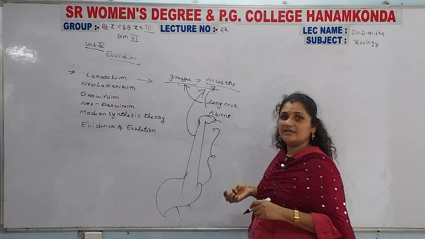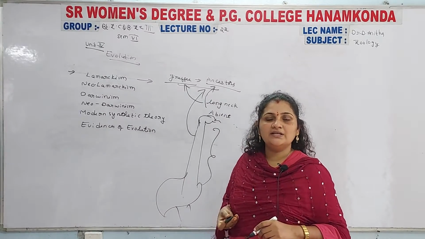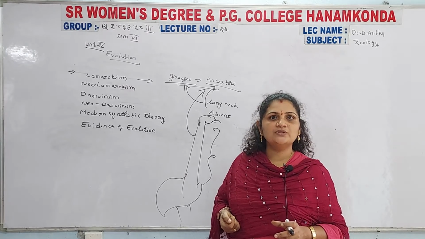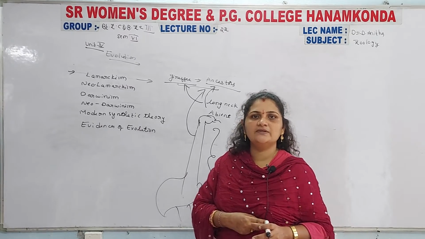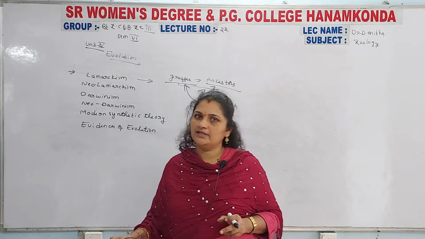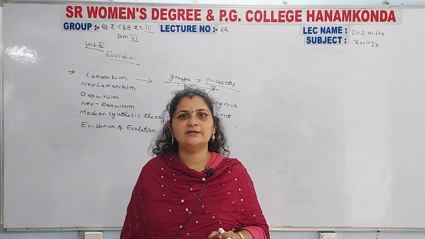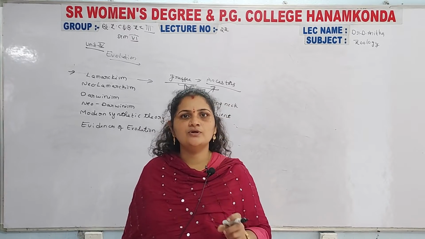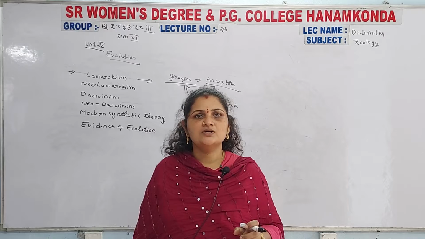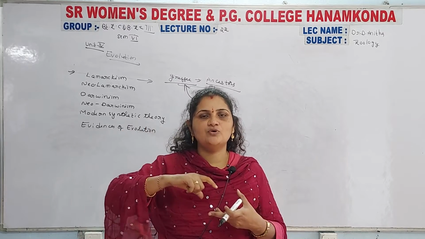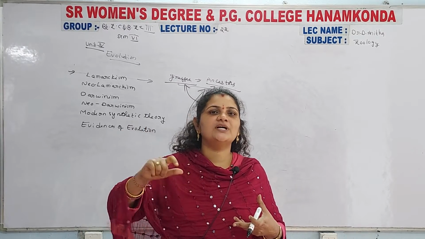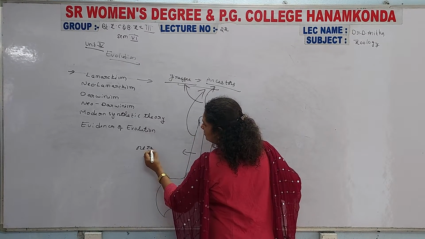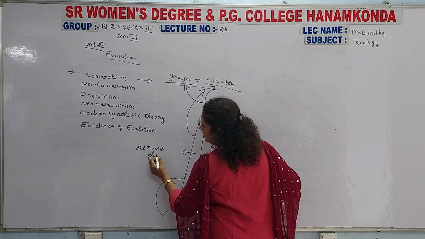Why? Because the ancestors lived in areas that mainly contained larger trees, and they collected leaves from those larger trees. So they enlarged their neck region, and due to that, the nervous fluid was increased.